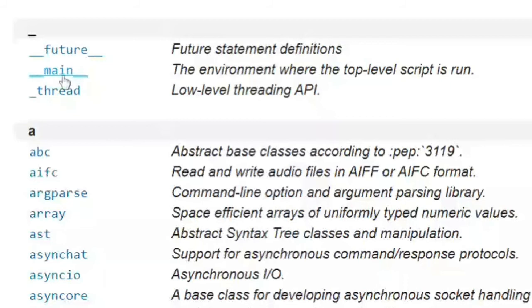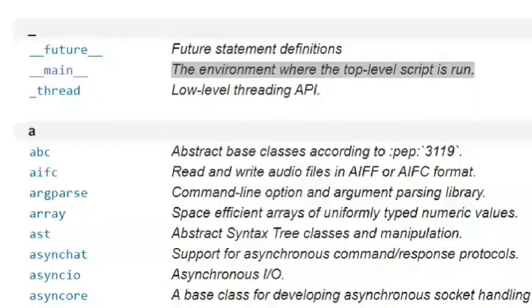The environment where the top level script is run is called the main module. So what we write will be in the main module, and you're executing without giving any names to the module. So any program that you write and execute directly is in the main module. The main module file is executed directly.